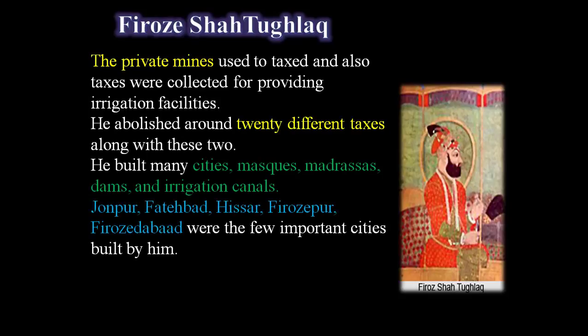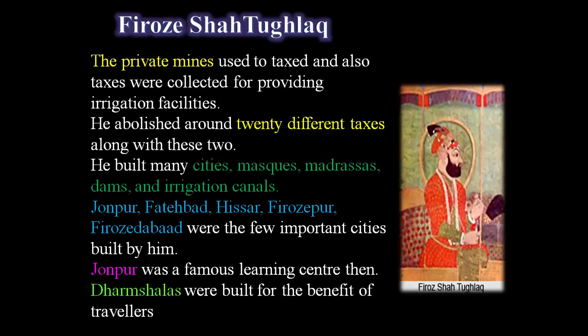He built a few important cities like Jaunpur, Fatehabad, Hisar, Firozpur, and Firozabad. Among them, Jaunpur became a famous learning center. Some dharmashalas, like bus stops, were built for the benefit of the travelers. So these are some of the very important contributions provided by Firoz Shah Tughlaq.